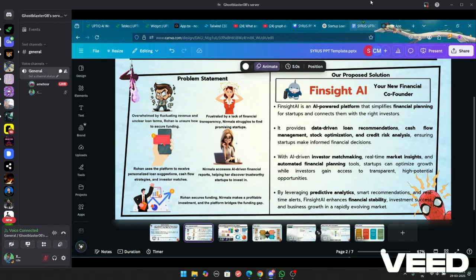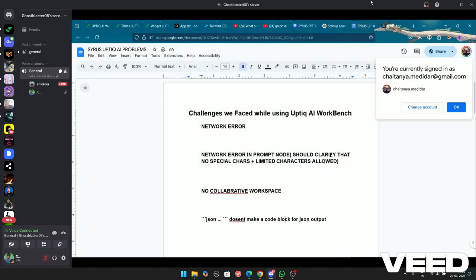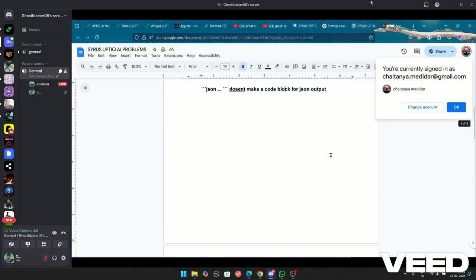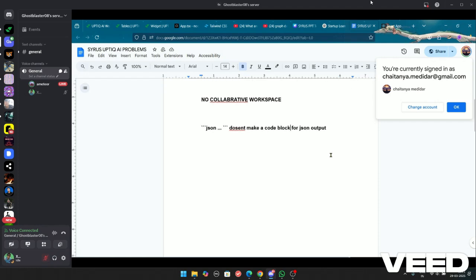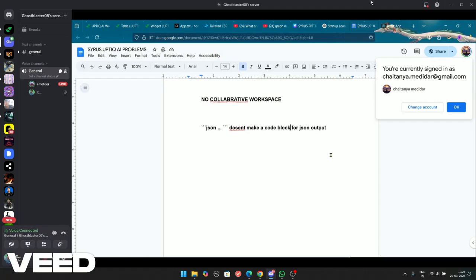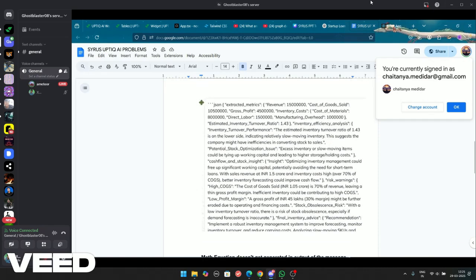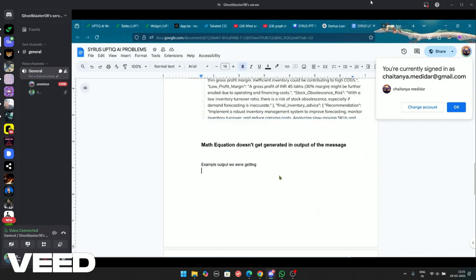While developing this app, we faced these problems using our Optic AI workbench. There was a network error in the prompt node due to the use of special characters and if the limit of characters was exceeded, but it never clarified the error and only showed network error. The JSON format of the output of the chatbot also doesn't support the code block, and it was giving output in this way. The math equations don't get generated in the output message as well.